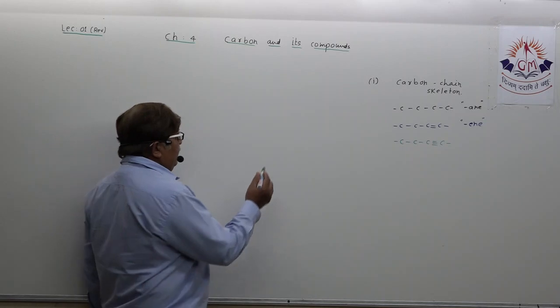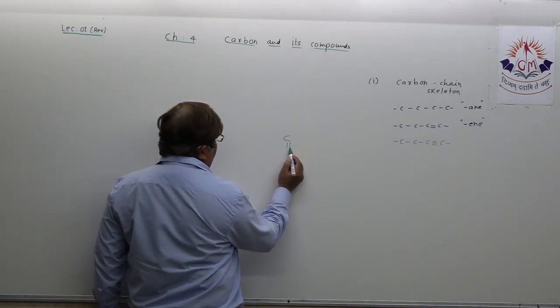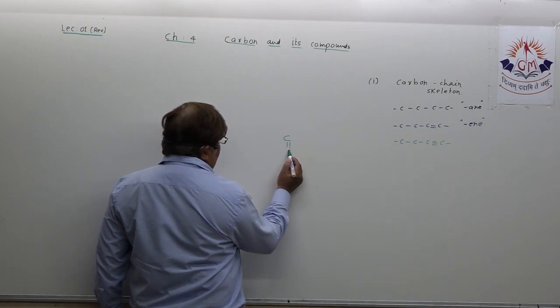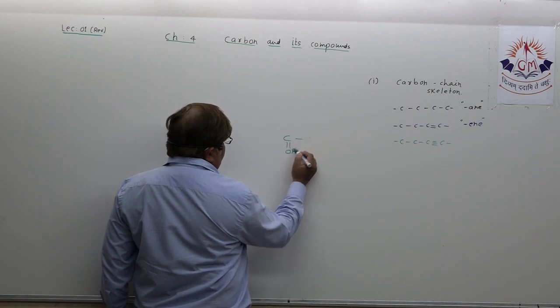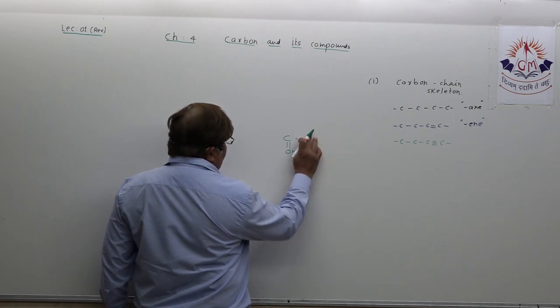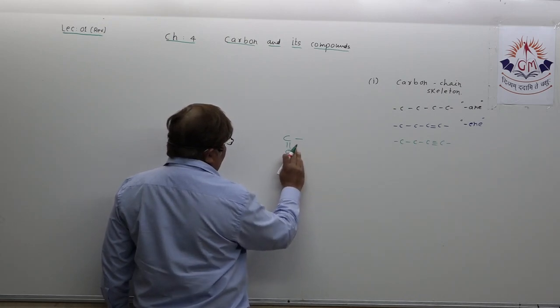Suppose I want to write carboxylic group, you all know, dear student, carboxylic group looks like this, right? So when you write carboxylic group in this way, understand.